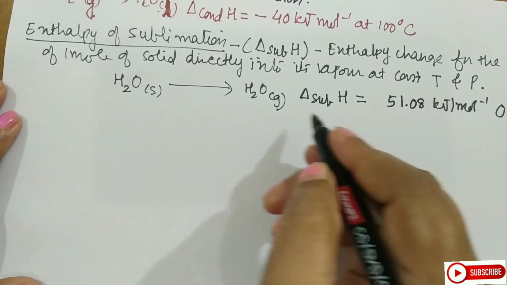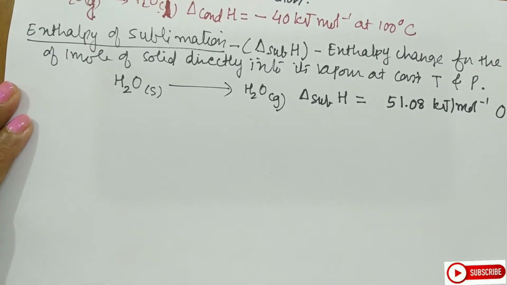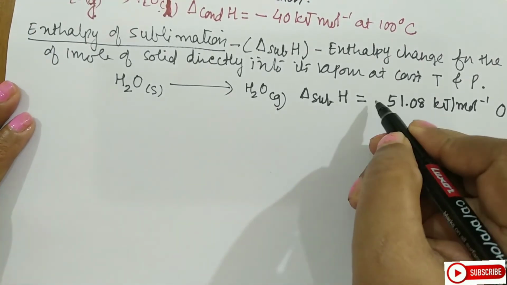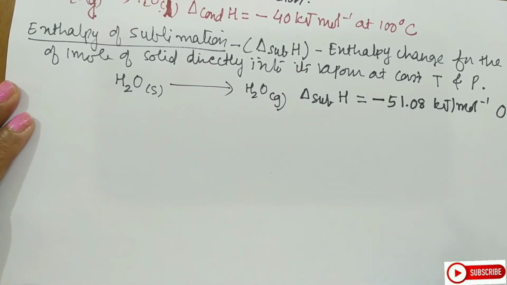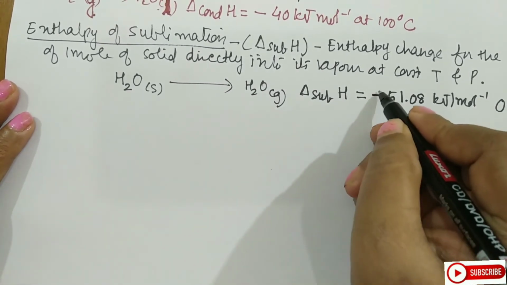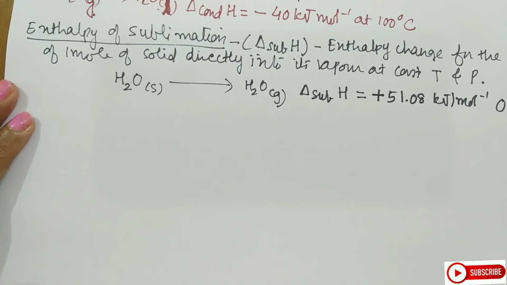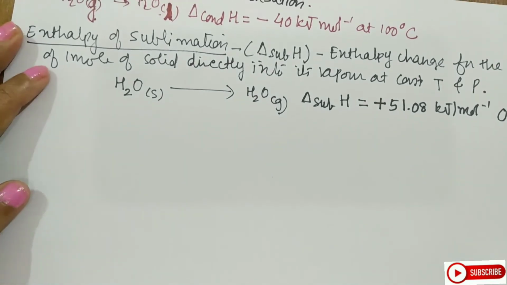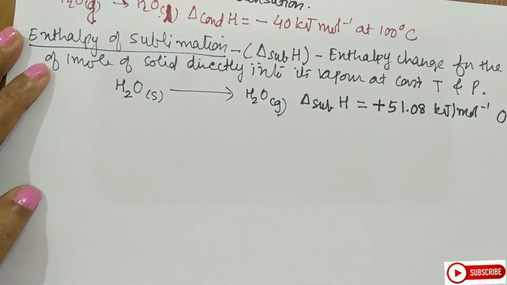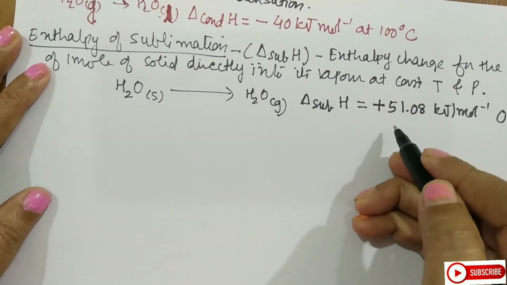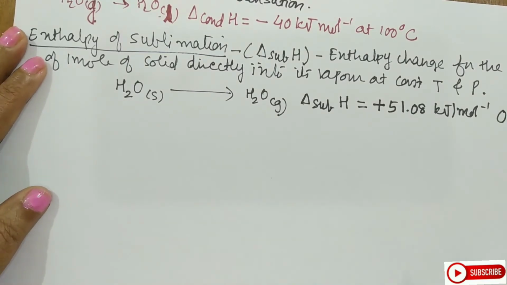Now students, for this sublimation, again it will be an endothermic reaction, so I have to use a plus sign here to represent that it is endothermic in nature. It means the conversion of solid directly into its vapor occurs by absorbing 51.08 kJ of energy at 0 degrees Celsius. But students, actually this reaction takes place in 2 steps.